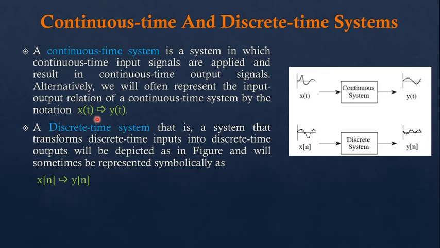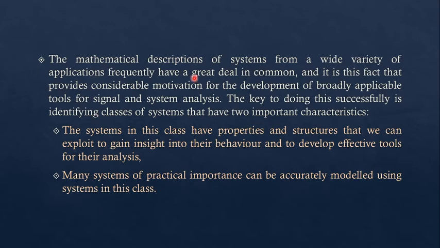Now, the mathematical descriptions of systems from a wide variety of applications frequently have a great deal in common, and this in fact provides considerable motivation for the development of broadly applicable tools for signal and system analysis. The key to doing this successfully is identifying classes of systems that have two important characteristics.